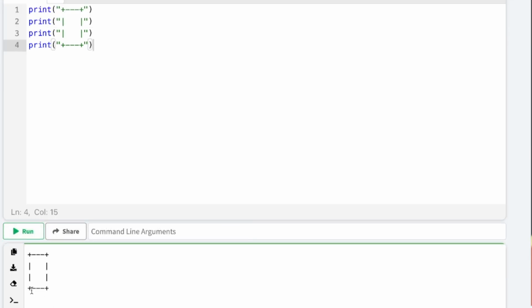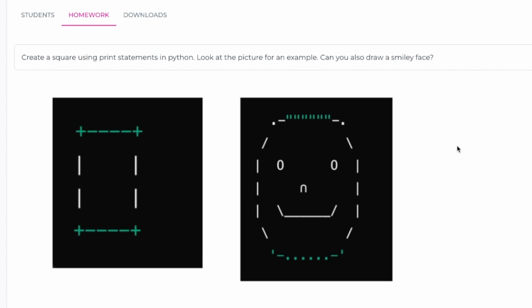Beautiful. Now we can draw a square onto the screen. The other part was to try to draw this smiley face. It's very simple. Just follow the same steps. So each of these is one line. So don't get intimidated by it. Just try it, and I'm sure you can do it by yourself. All right. We are now experts at printing, or sending messages to the computer. Now let's go and learn more about variables and data types.